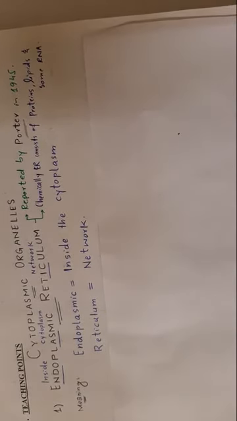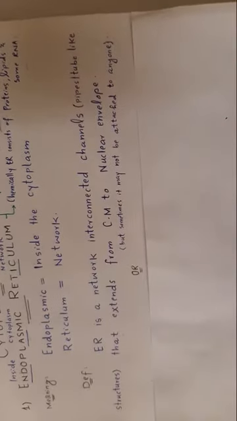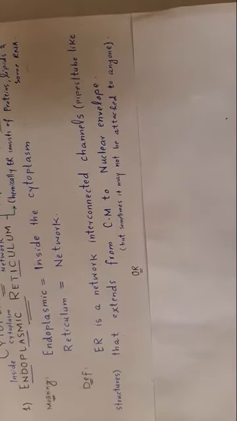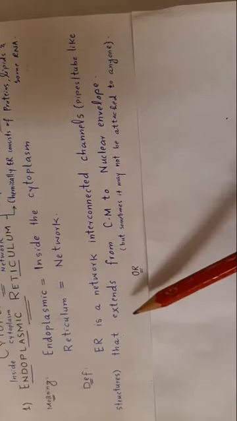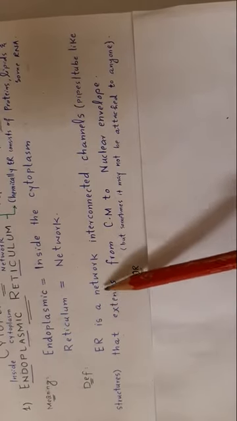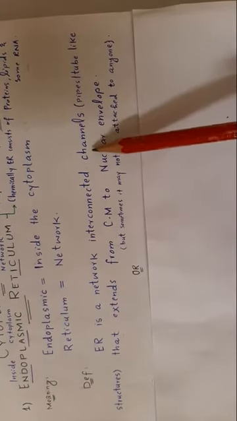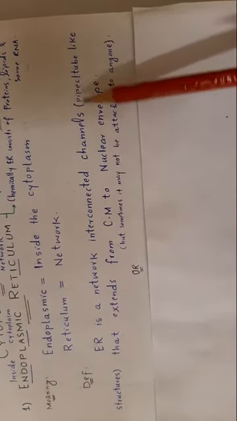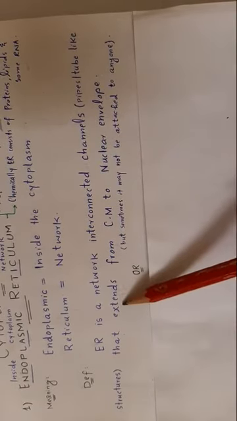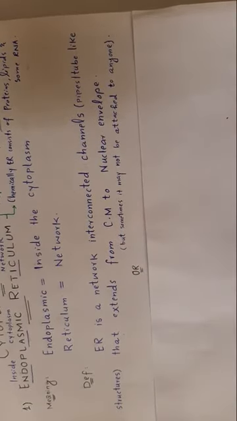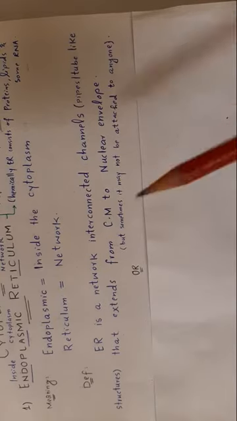Now coming to the definition of endoplasmic reticulum, how can we define it? Endoplasmic reticulum is a network of interconnected channels, pipes or tube-like structures that extends from the cell membrane to the nuclear envelope.